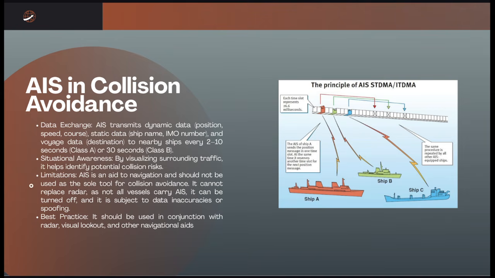It also has some limitations. So AIS is an aid to navigation and should not be used as the sole tool for collisions avoidance. So it cannot replace the radar as not all the vessels carry AIS, it can be turned off, and it is subject to data inaccuracy or spoofing. And then it should be used in conjunction with a radar, visual lookout, and other navigational aids.